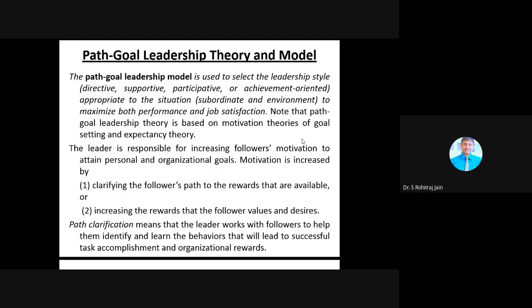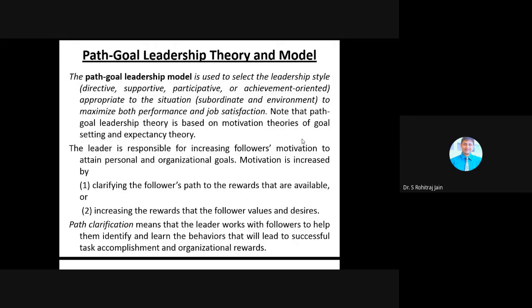Well, path goal leadership theory and model. The path goal leadership theory was developed by Robert House, based on the early version of the theory by M.G. Evans, and published in the year 1971. House formulated a more elaborate version of Evans' theory, one that included situational variables. House intended to reconcile prior conflicting findings concerning task and relationship oriented leader behavior.